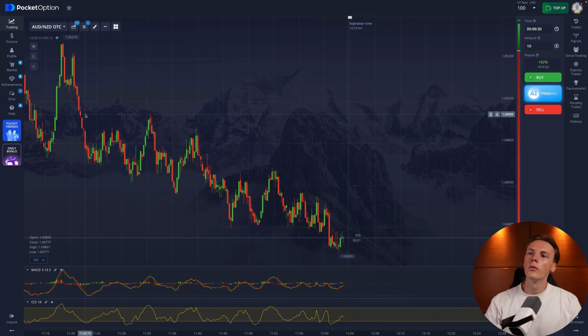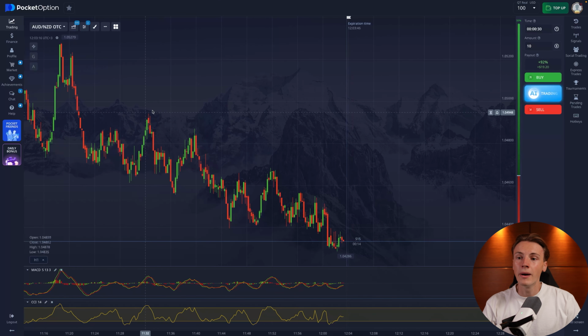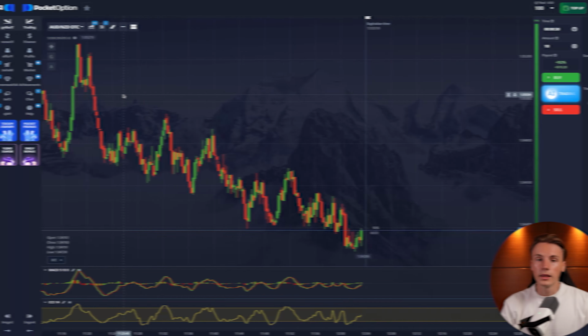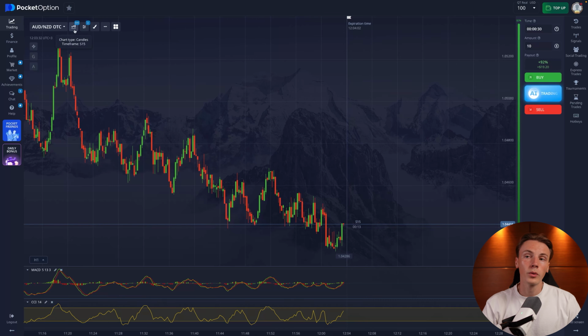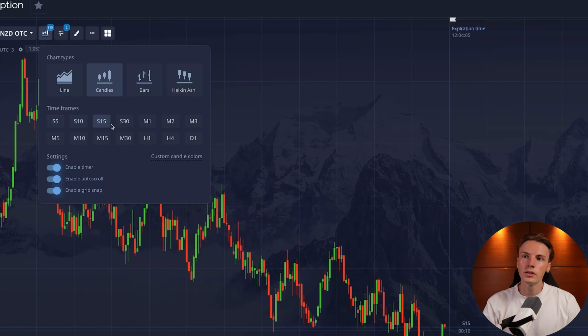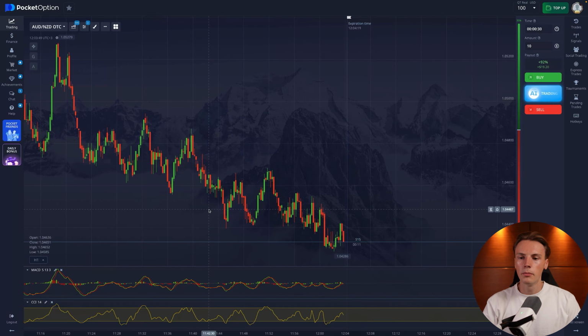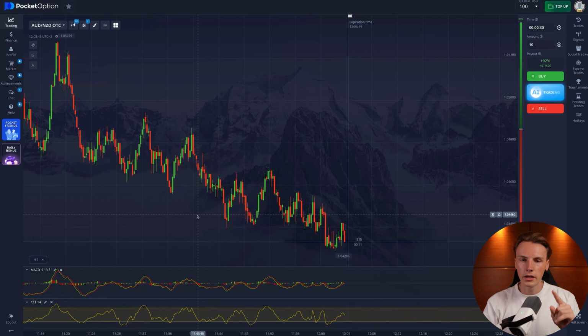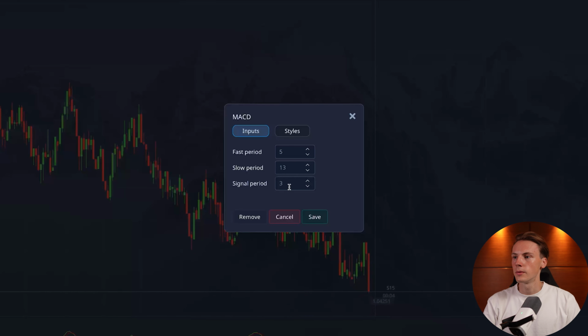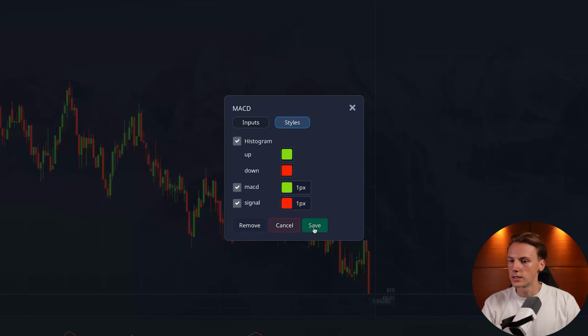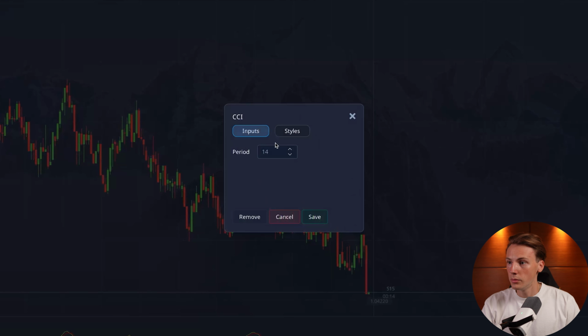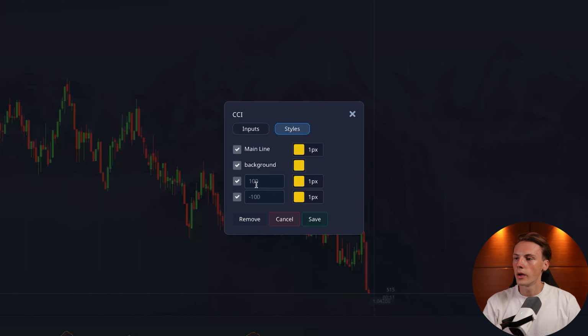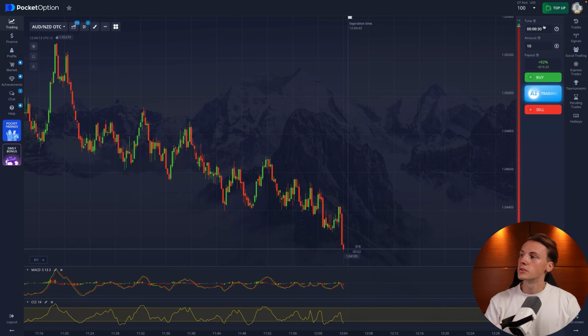Alright guys, let's move on to our Pocket Option platform, and as you can see, my settings are already set up. All the settings are in my Telegram channel, so links in the description. And let me quickly show you the settings. So first what we have: chart type, candles, and 50-second time frame. We have two indicators: MACD, CCI. Let me show you settings of each one. MACD, fast period 5, slow period 13, and signal period 3. Stats we leave as default. Save. CCI, period 14, and styles, here we have zones from 100 to -100. Save it. Expiration time is 30 seconds.